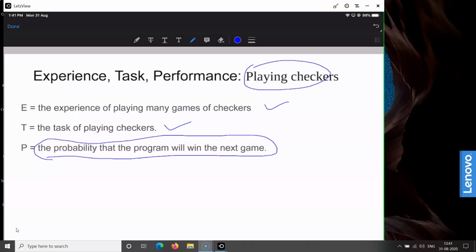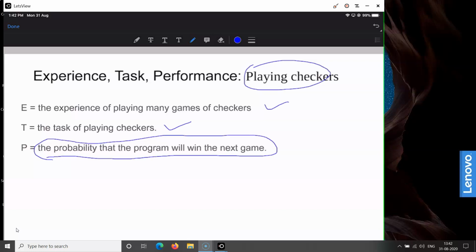So always, whenever you want to build a machine learning model, you need to be able to identify what task you are going to build a model for, what experience means in that context, and what performance means in that particular task.